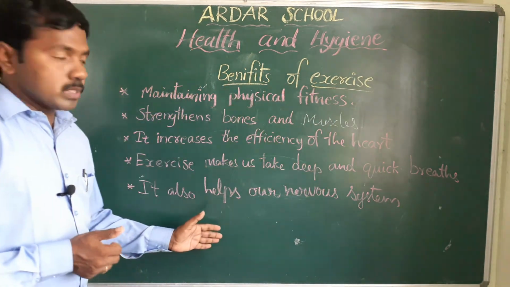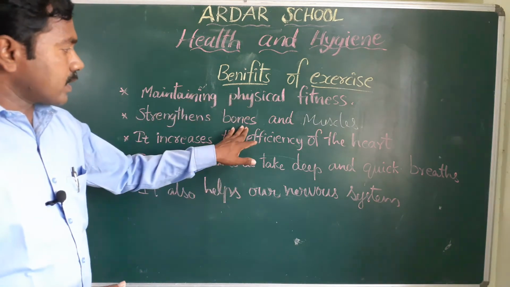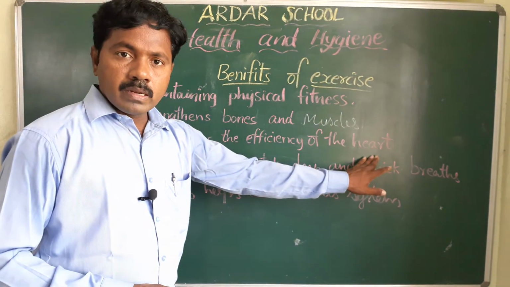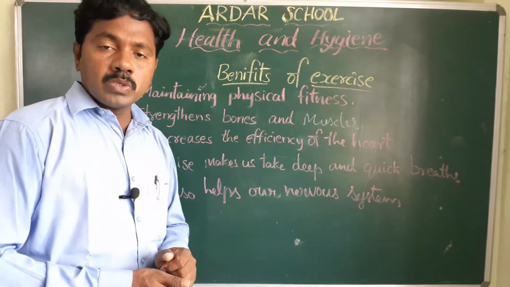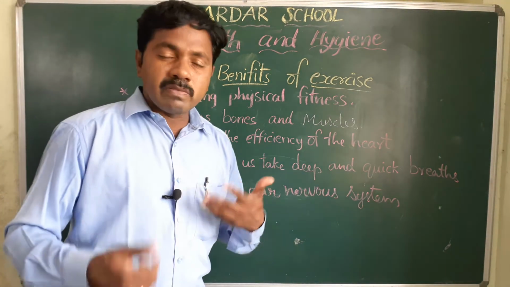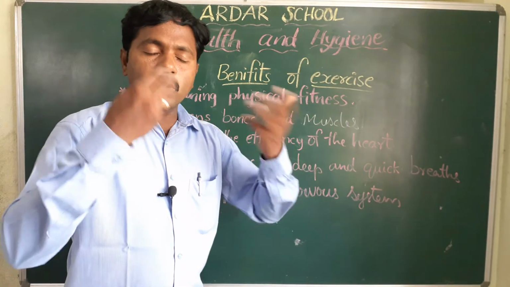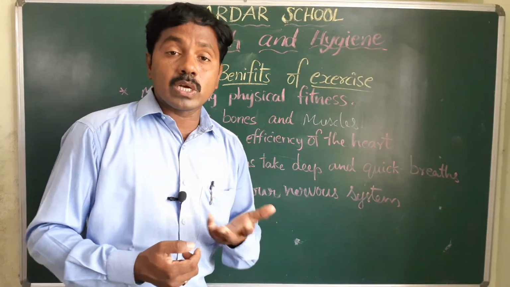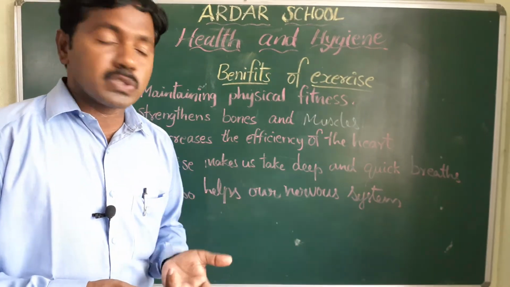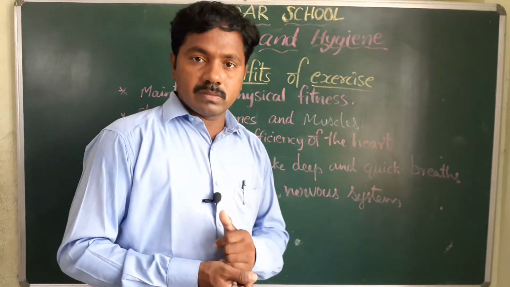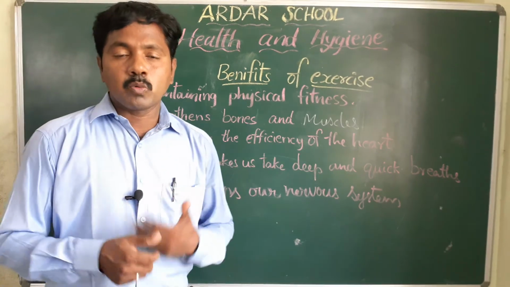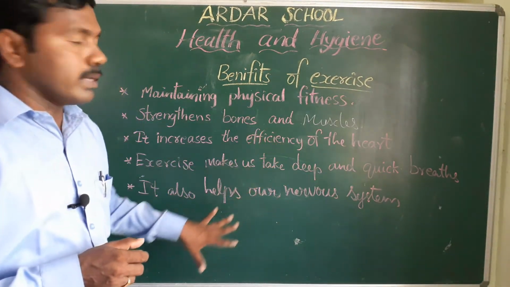These are the uses: physical fitness, development of the bones and muscles. Next, increase the efficiency of the heart. Next, blood circulation also good. Next one, exercise makes us take deep and quick breaths. At the time we are taking more oxygen, the efficiency of the lungs also increases. Next one, it also helps our nerve system function properly. So these are the benefits, children.